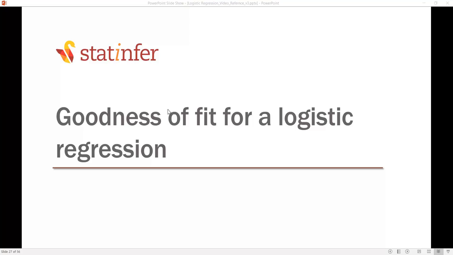So what are the goodness of fit measures in logistic regression? If you think about R square, R square is not the right measure. Why? In regression, what is R square?